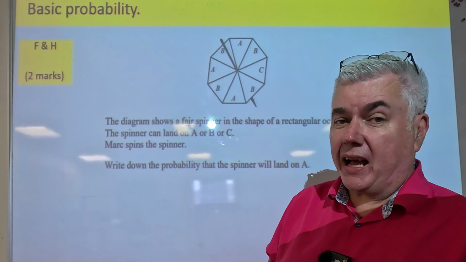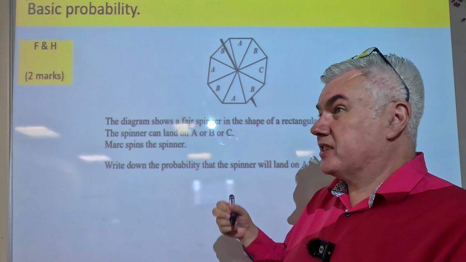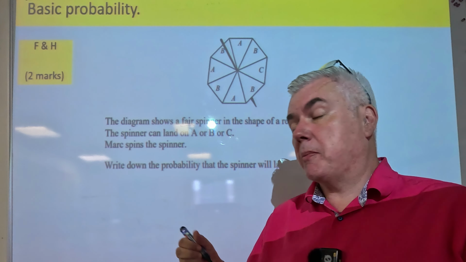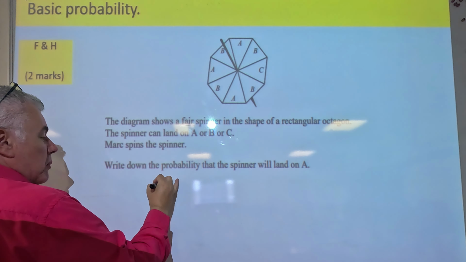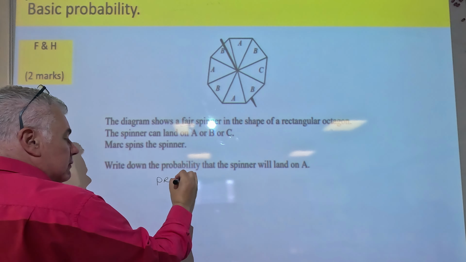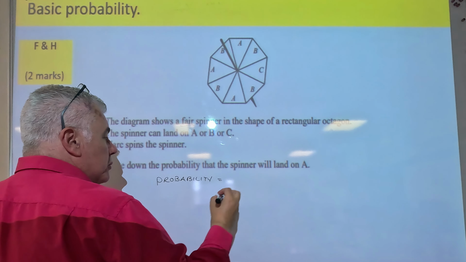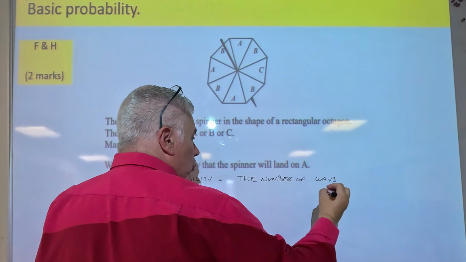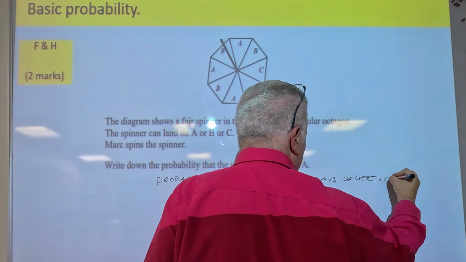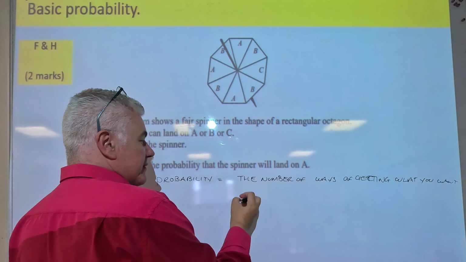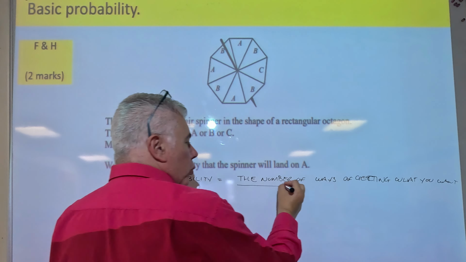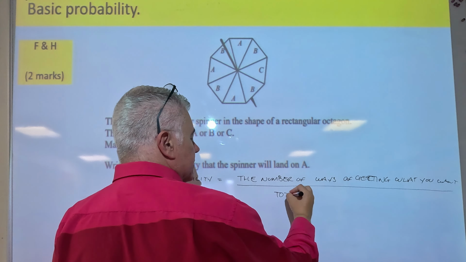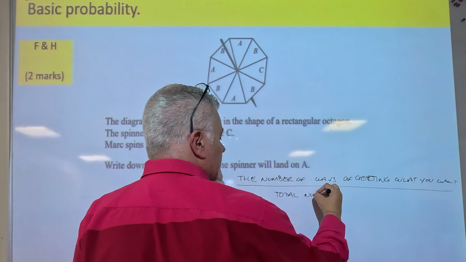We can give probability answers as decimals or fractions. I think in this case it might make more sense to make it a fraction. There is something you need to remember. You need to know how to calculate the probability. The probability is equal to the number of ways of getting what you want, divided by the total number of possibilities.